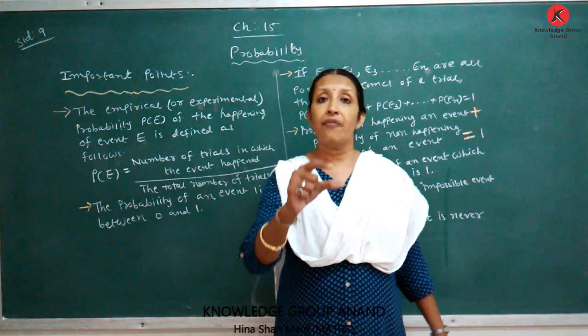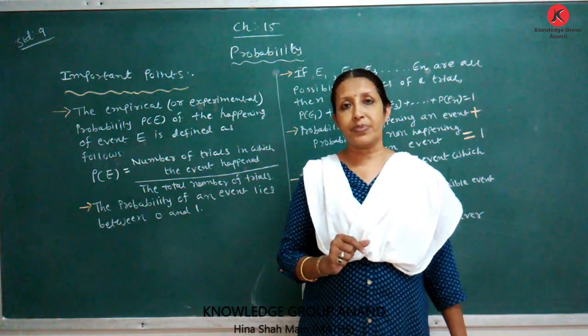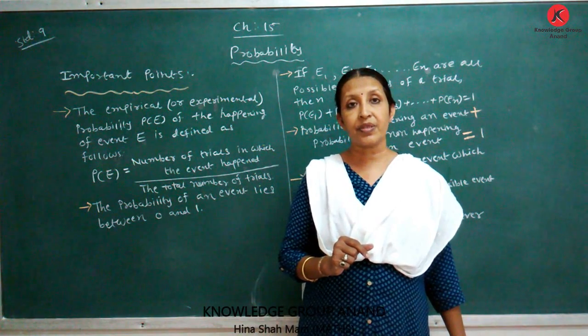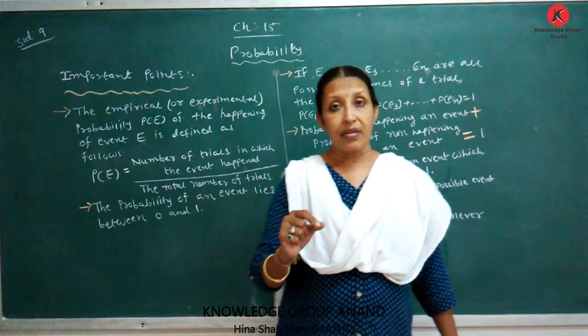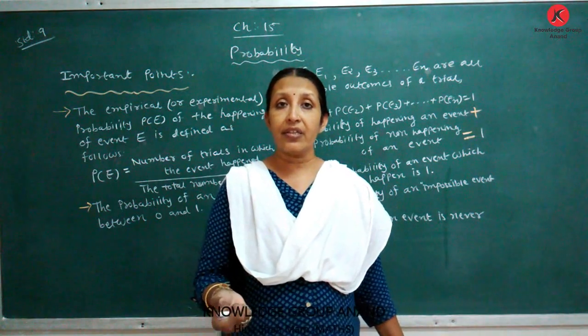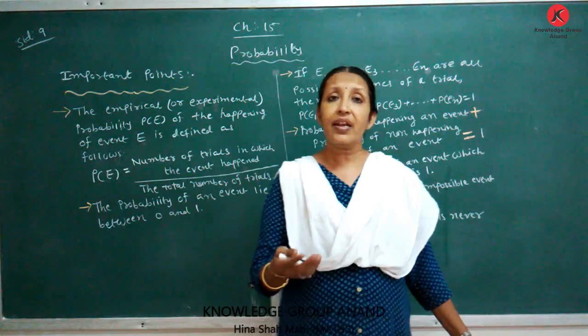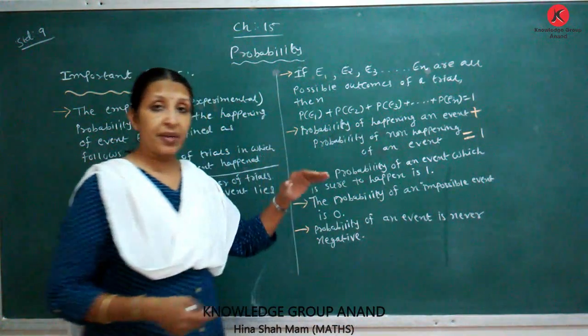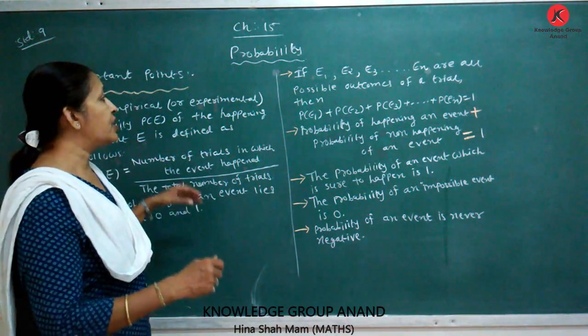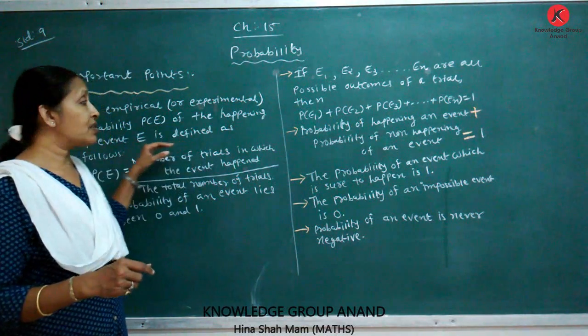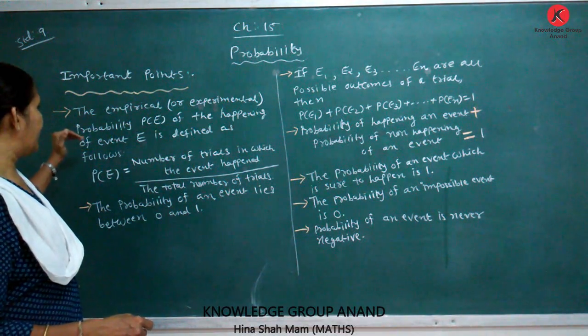Any number from 1 to 6 may come upside. Then this event is called A, and its probability is called P(A). We do this experiment, and this is called an event.